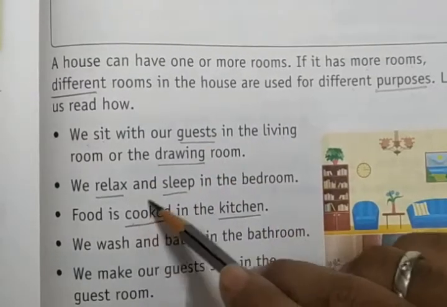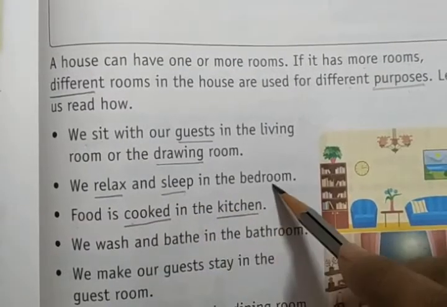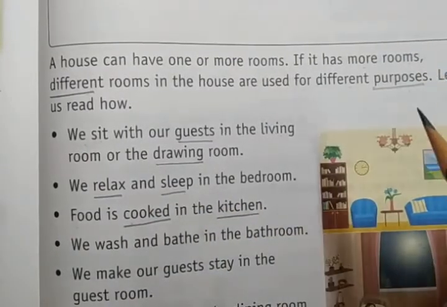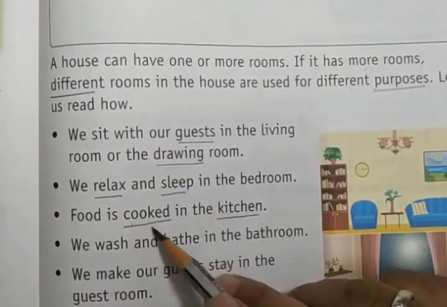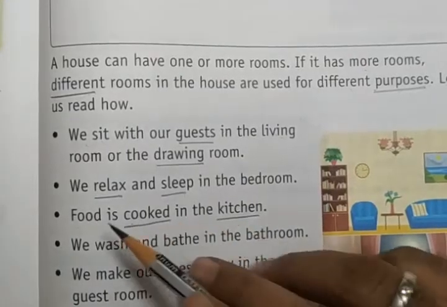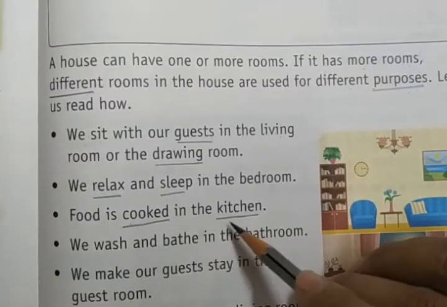We relax and sleep in the bedroom. Where do we relax and sleep? We relax and sleep in the bedroom. Food is cooked in the kitchen.